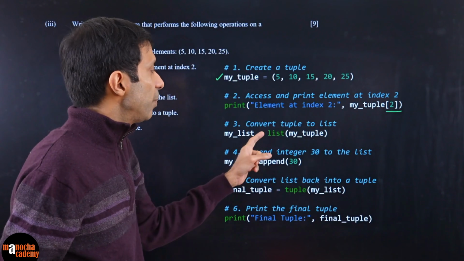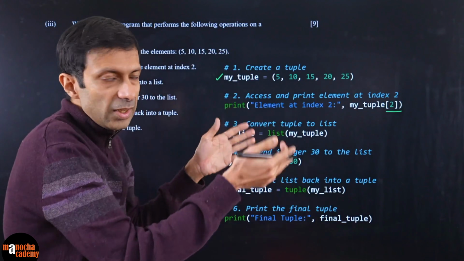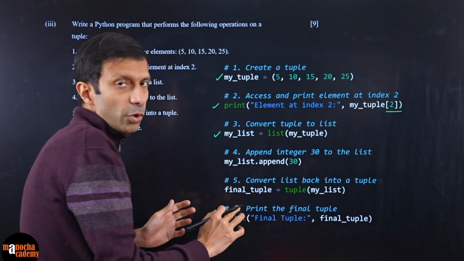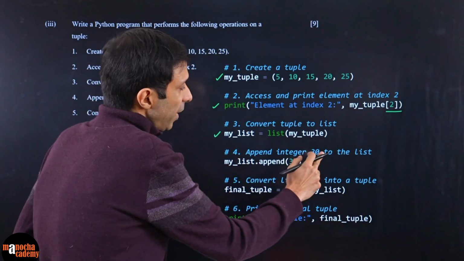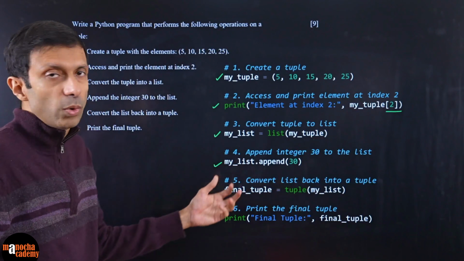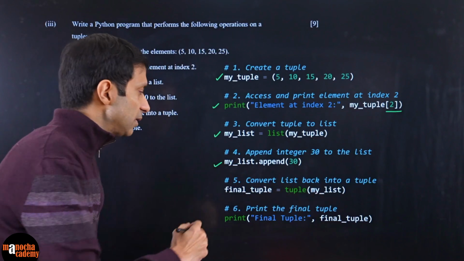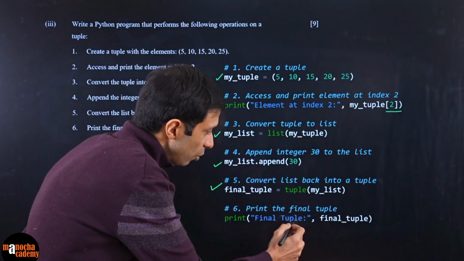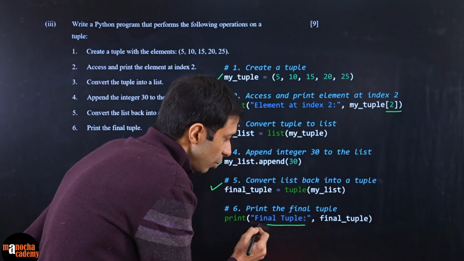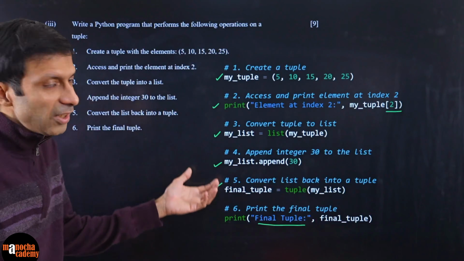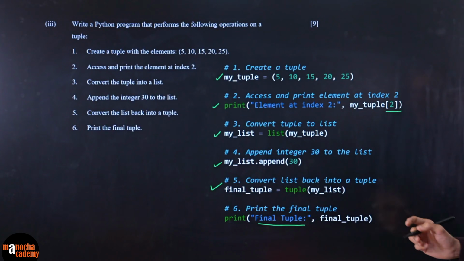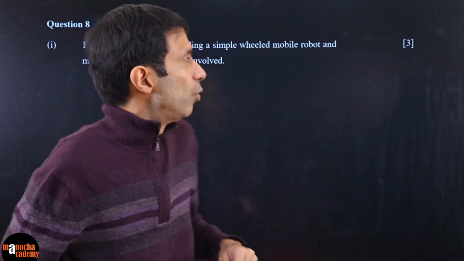And convert the tuple to a list. So how do we do that? Using that function list bracket. So my tuple, and you can give a nice name over here, my list. Again, you can see I put simple and nice names, and then append 30. So just use the append function over there. And then finally you want to convert that list into a tuple. So you can do tuple of my list and simply print it out, and nicely write what you're printing out, so that the code looks nice and readable, and once again with some nice simple comments. Okay, so here, take a look at the code. All right, let's move on to our next question.